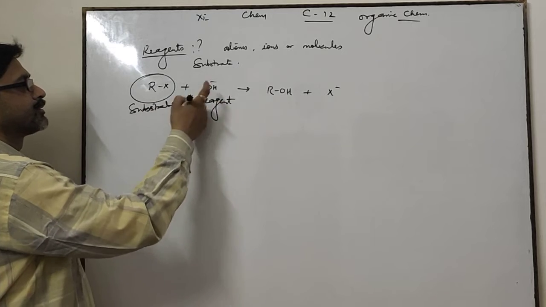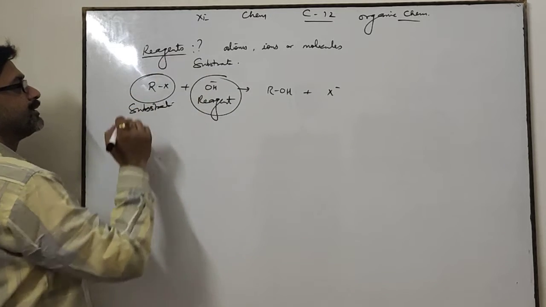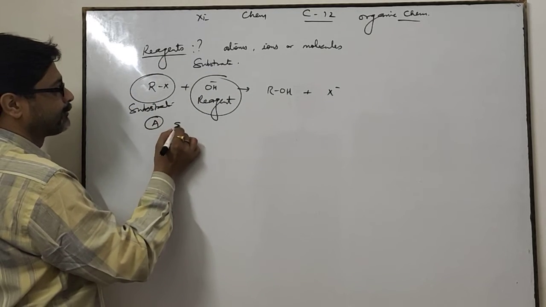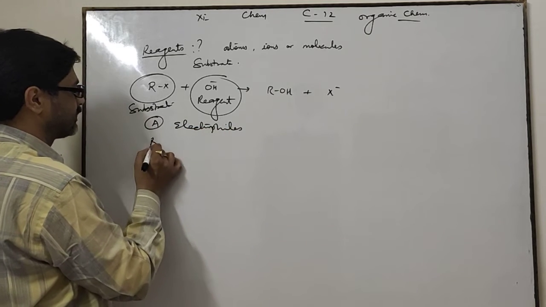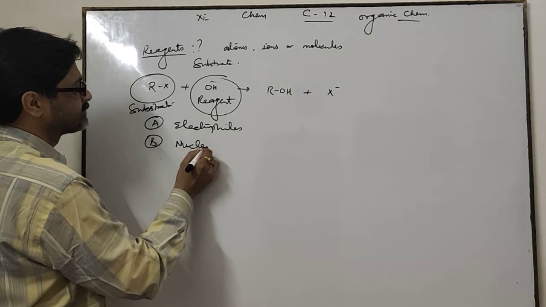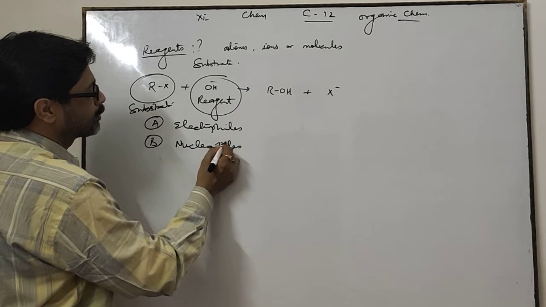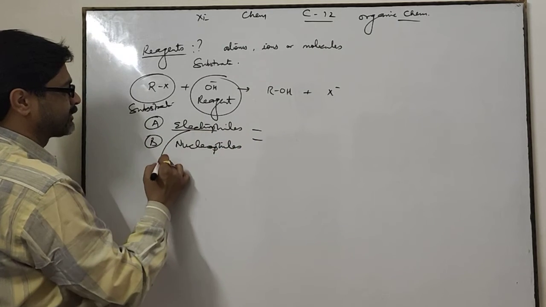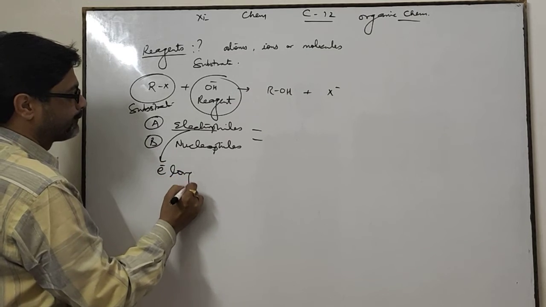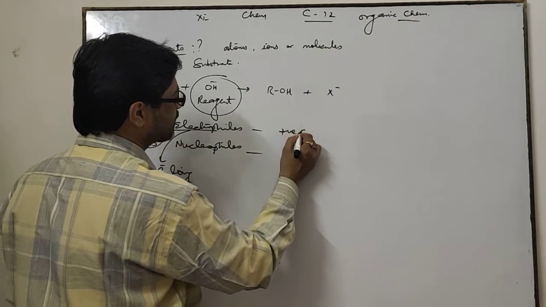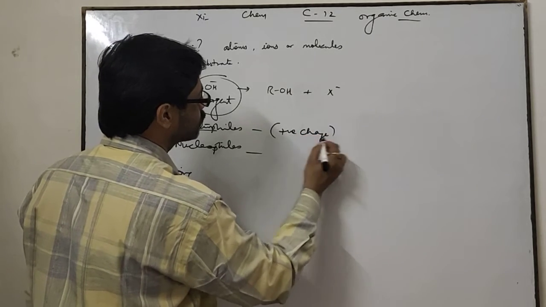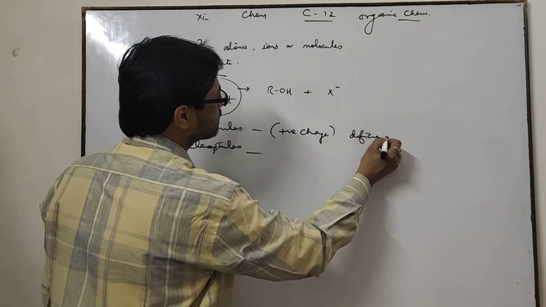This is a reagent. Reagents are of two types, electrophiles and nucleophiles. What are electrophiles? As the name indicates, electron loving, means it is either positively charged or shows deficiency of electrons.